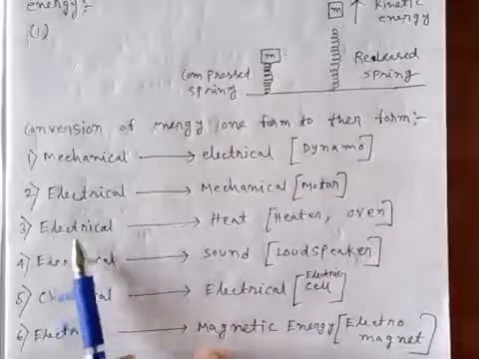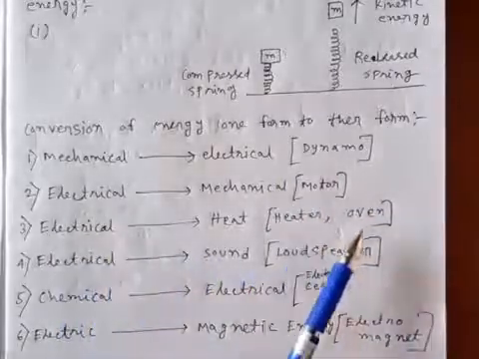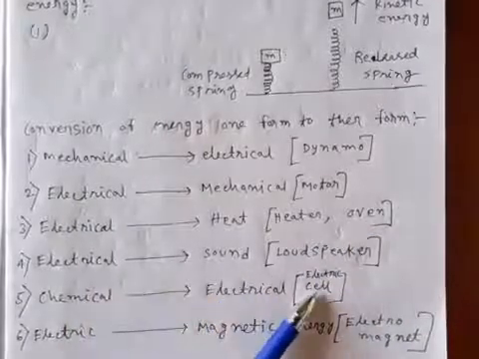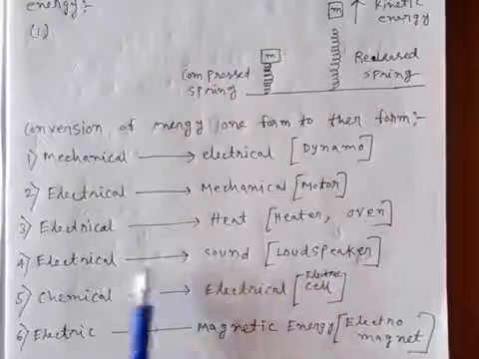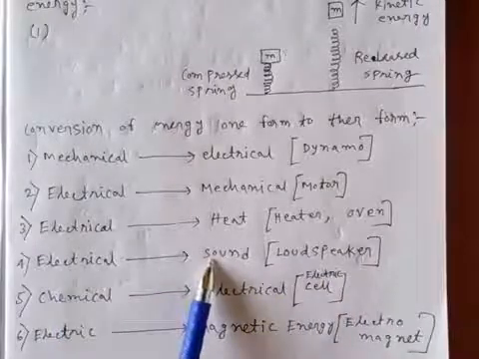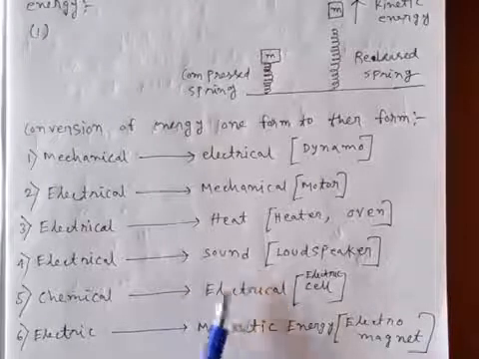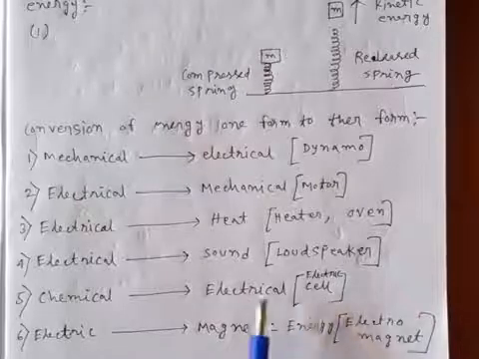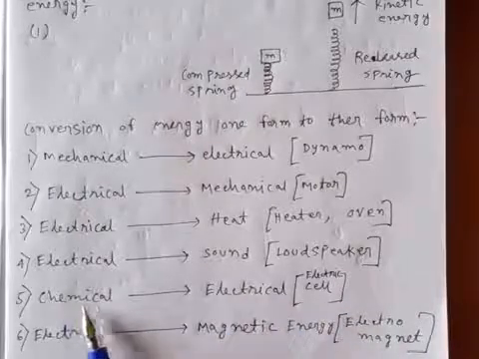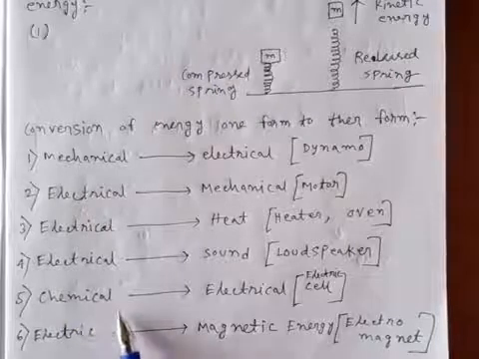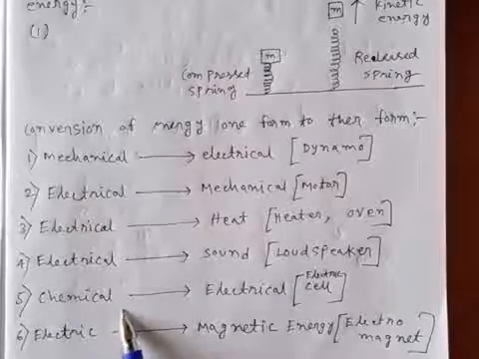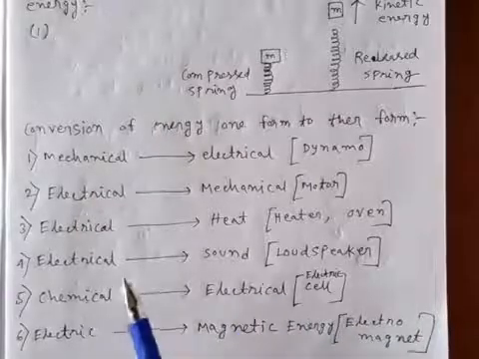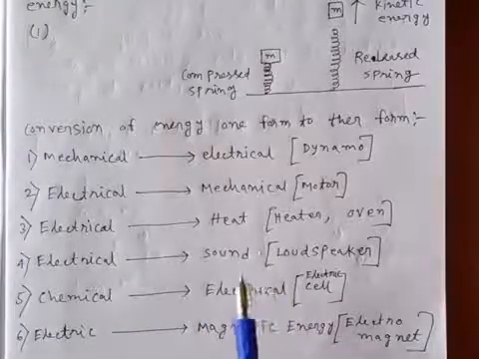Now electrical to heat energy is in a heater or oven. Electrical energy to sound energy is in a loudspeaker, and the opposite, sound energy to electrical energy, is in a microphone. Now chemical energy to electrical energy is in an electric cell, and electrical energy to chemical energy happens in rechargeable batteries, where we give them electrical energy to restore the chemical energy, and then we can use those cells again.